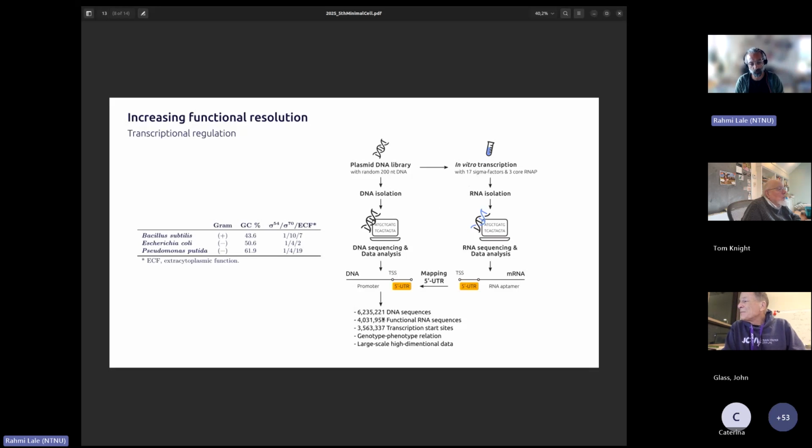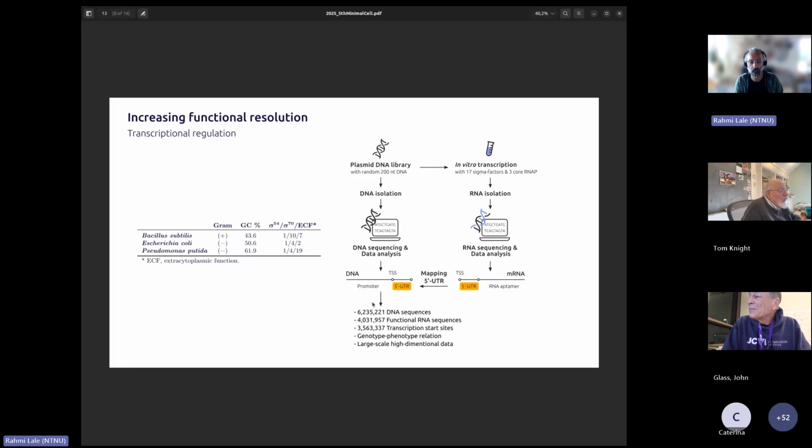Using the 6.2 million DNA sequences, we run in vitro transcription reactions where we add 1 sigma factor and the corresponding core RNA polymerase. Then we run these massively parallel experiments, and in each experiment, we collect the RNA and sequence it. There we use 2 approaches. We do RNA sequencing just to get the quantities, but we also explicitly determine the transcription start site by doing a method called enriched 5' cDNA sequencing. With that, we have generated a so far unreported data set that consists of 6.2 million DNA sequences.